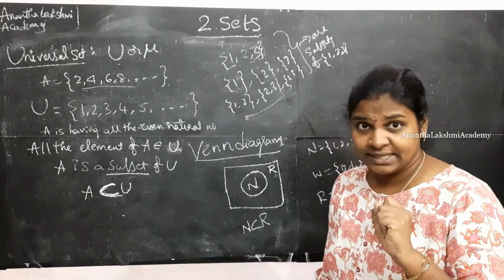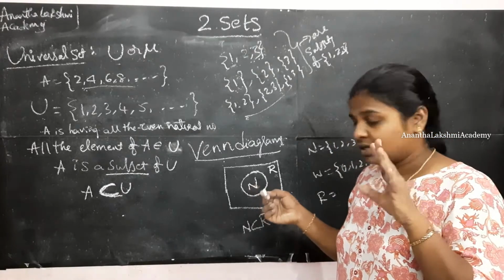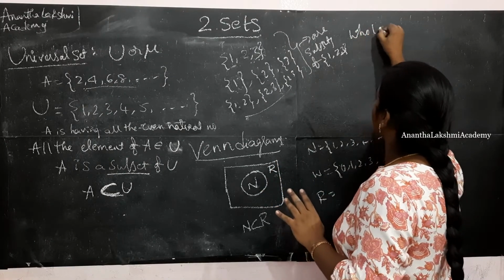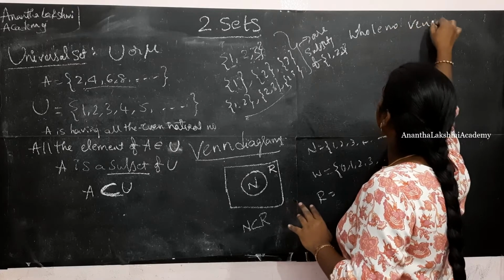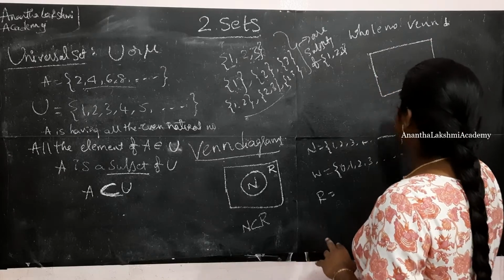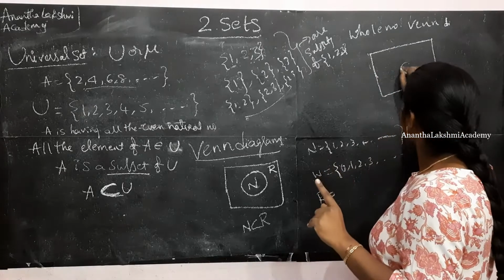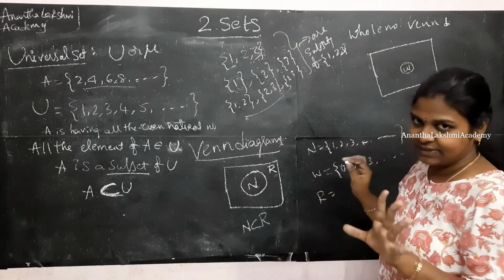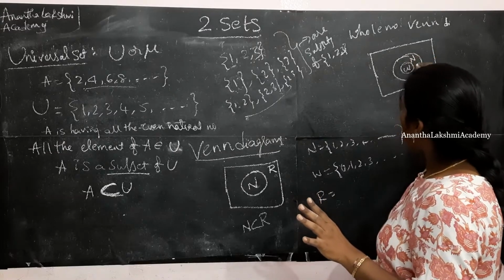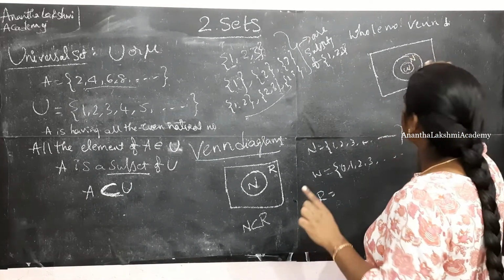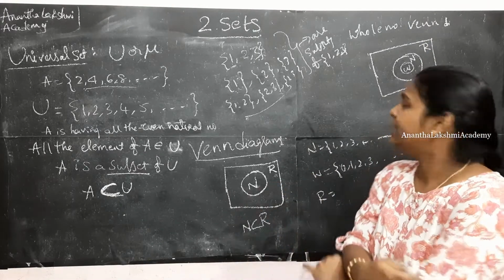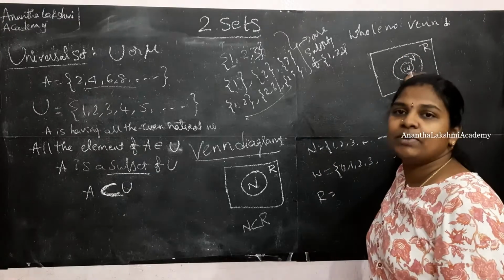Whole numbers begin with 0. Natural numbers begin with 1. So let me put it as the whole numbers Venn diagram. This also needs to be enclosed in this. First let me take whole numbers. Whole numbers is a smaller circle, and other than 0, all the other elements are present in natural numbers. Now what is the universal set? Again, real numbers, which is a combination of all the numbers. So the whole numbers Venn diagram can be represented in this way.